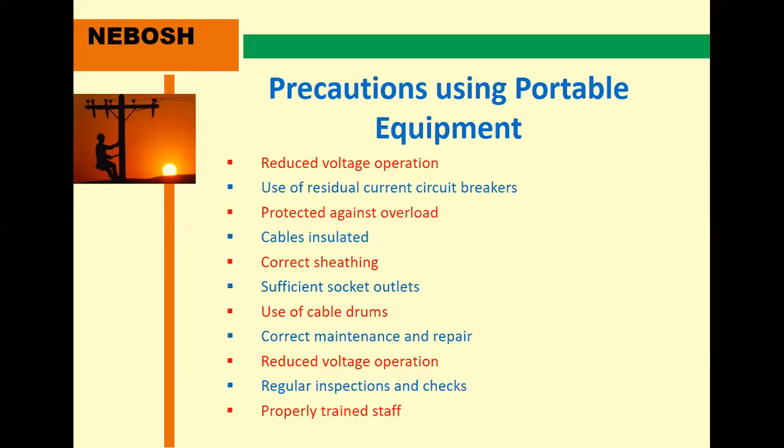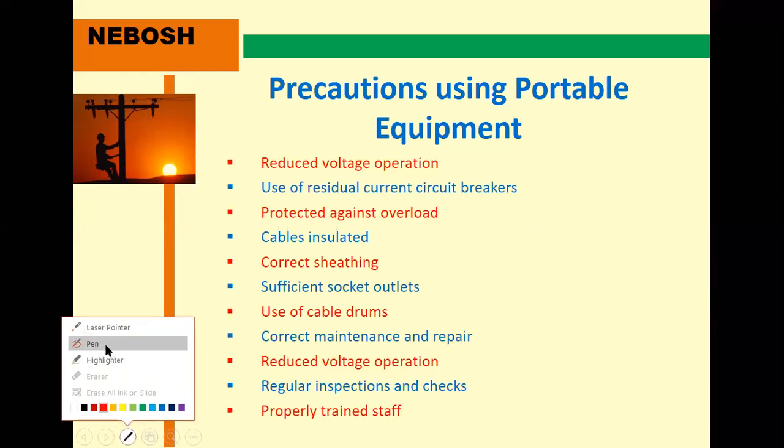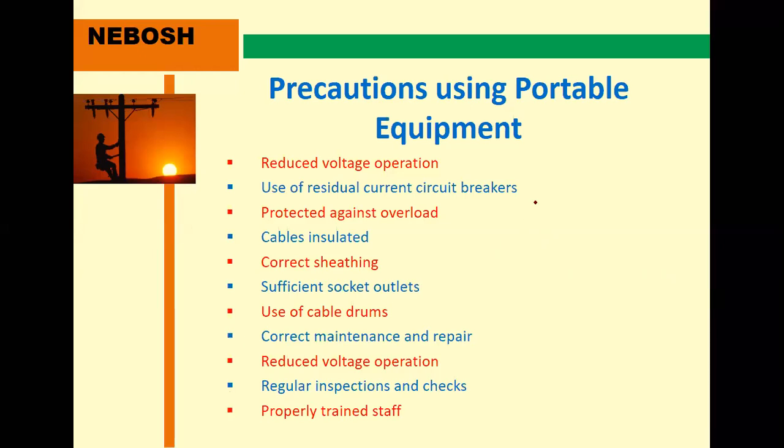And also protection against overloading, properly insulated cables, and the correct sheathing. In case of the outside, the frame outside, the correct sheathing is used, and sufficient socket outlets.